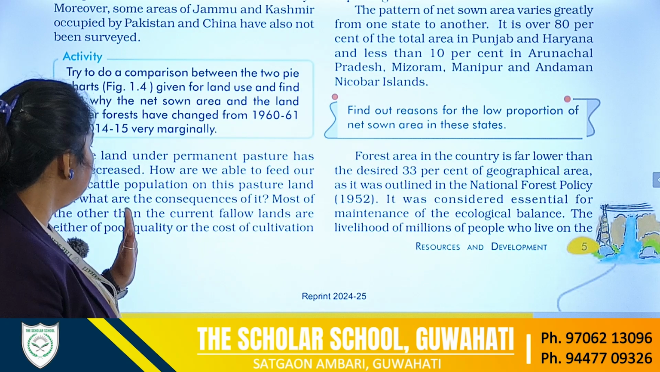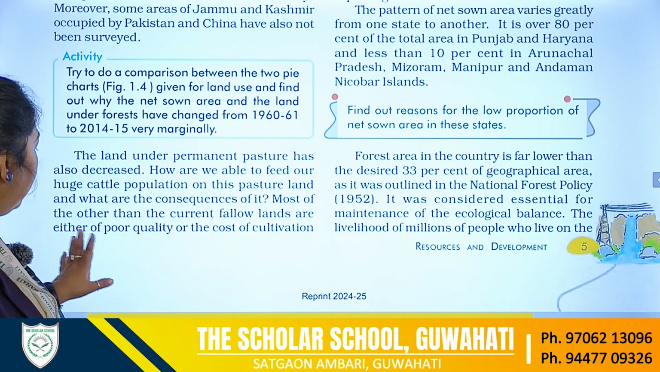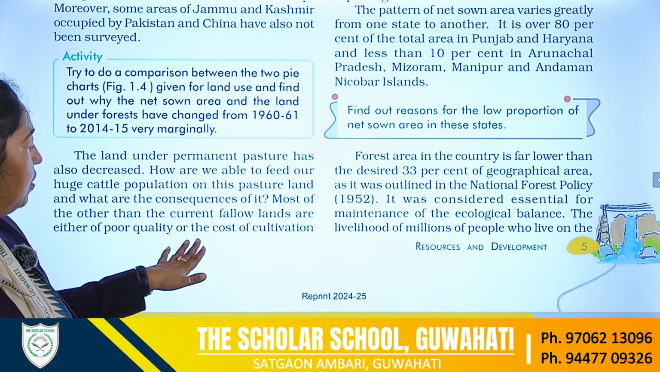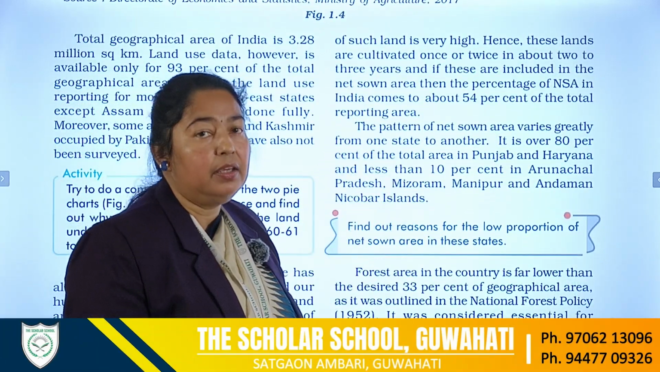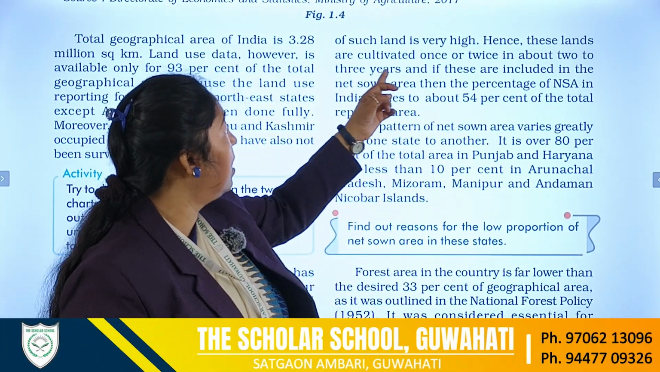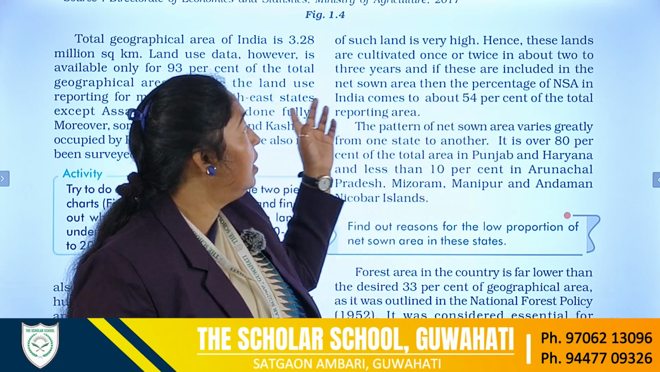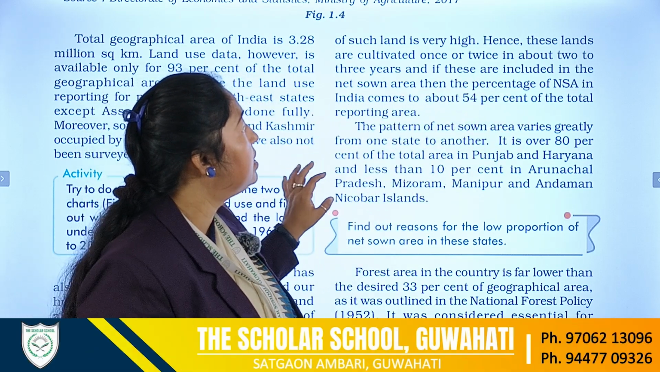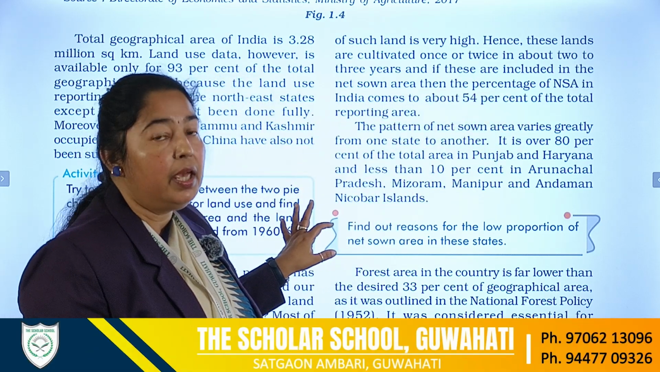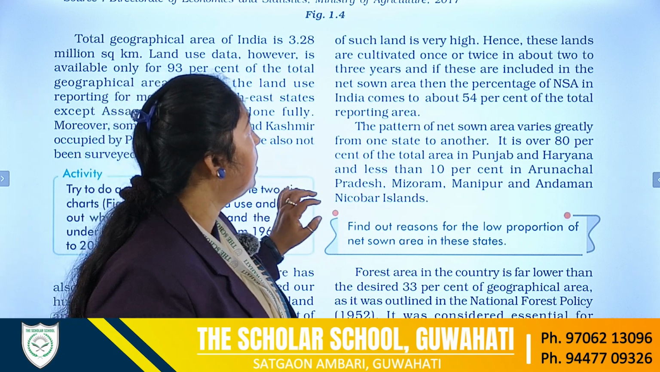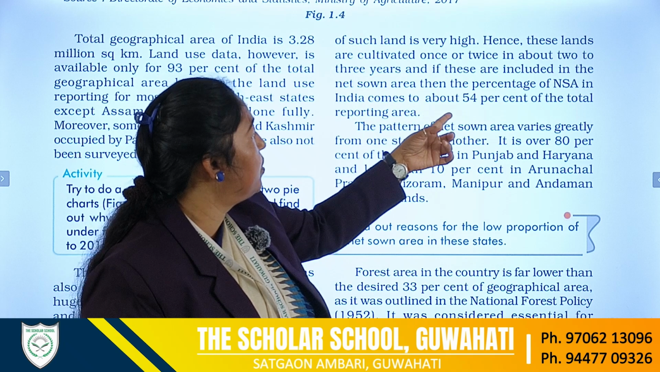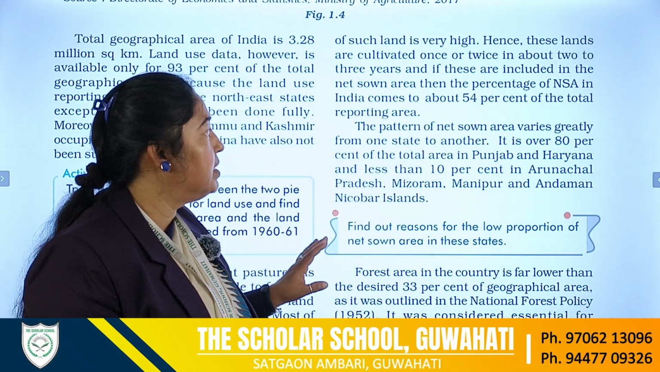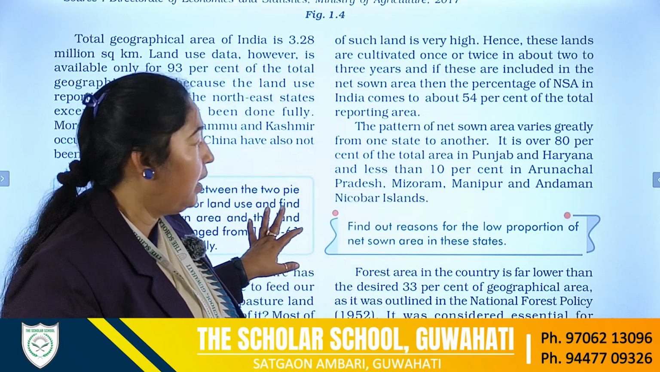So most of the land other than the current fallow land is either of poor quality or the cost of cultivation of such land is very high. Hence these lands are cultivated once or twice in about 2 to 3 years, and these are included in the net sown area. Then the percentage of NSA, that is net sown area, in India comes to about 54% of the total reporting area.